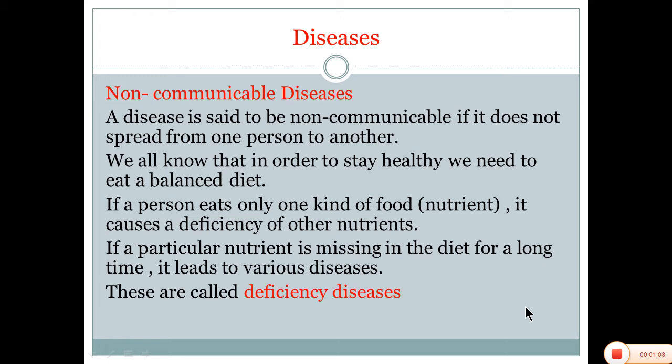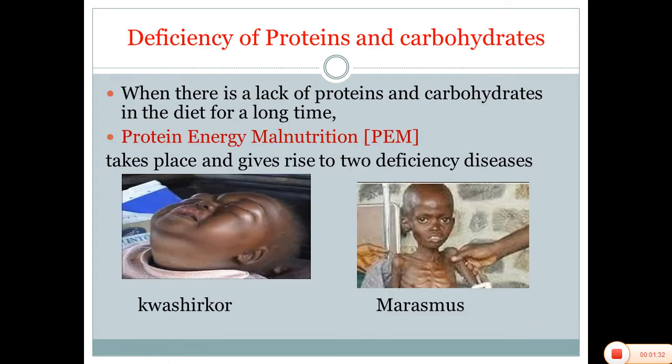By eating only one particular type of food for a long time, a particular nutrient is missing in the diet. If it is missing for a long time, it leads to various diseases. Such diseases are called deficiency diseases.